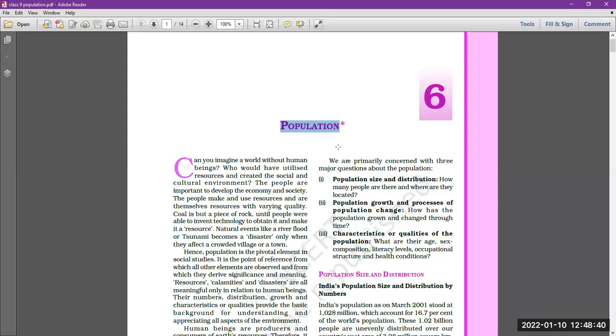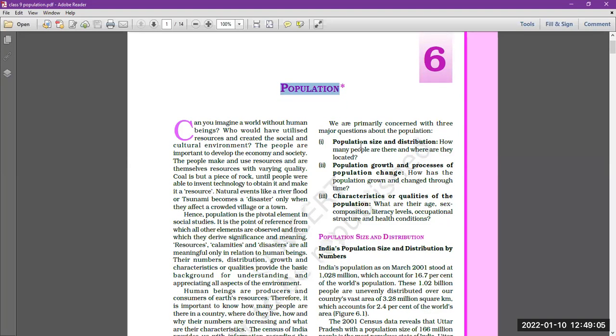So population is the number of persons. Population क्या है? Population is the number of people or persons who live in a particular area, city or country. So we are right now talking about India. So here the population meaning is the number of people or the persons who are living in India. So that is the meaning of population.